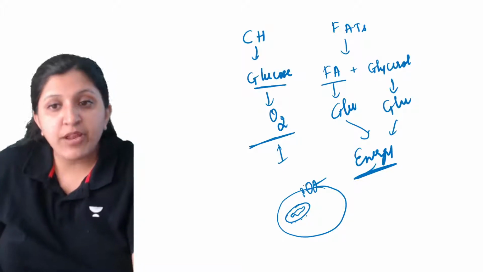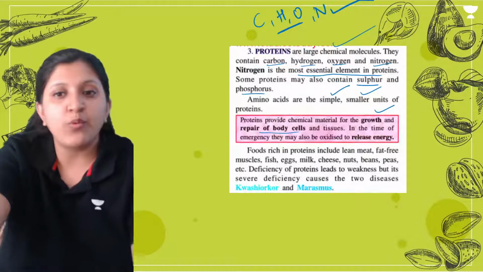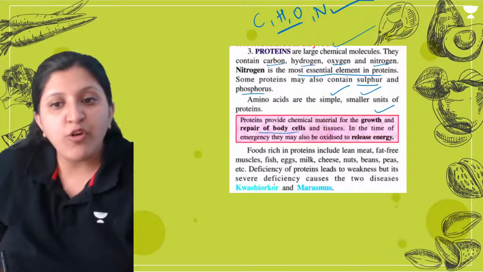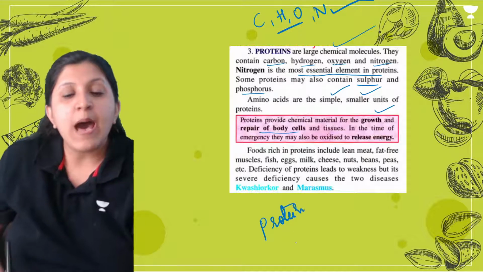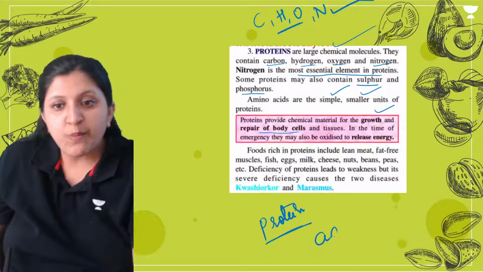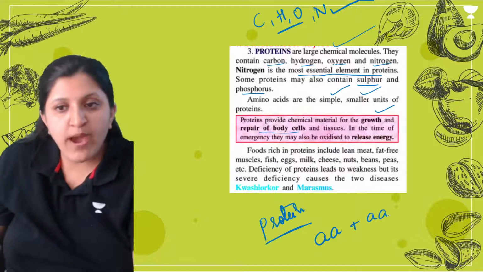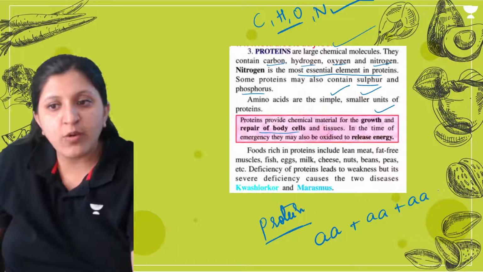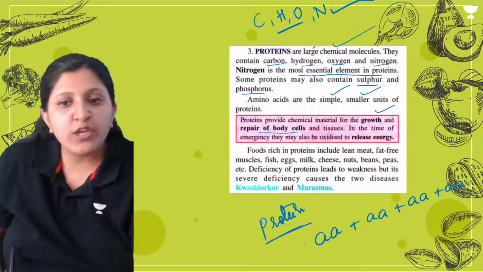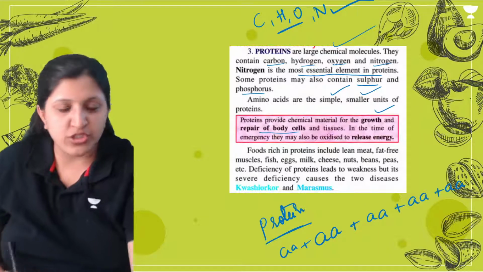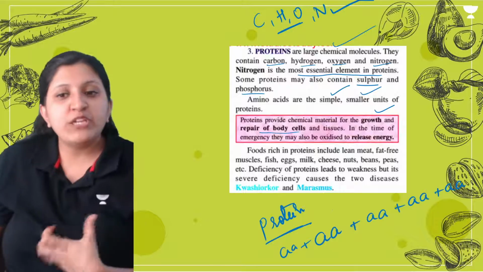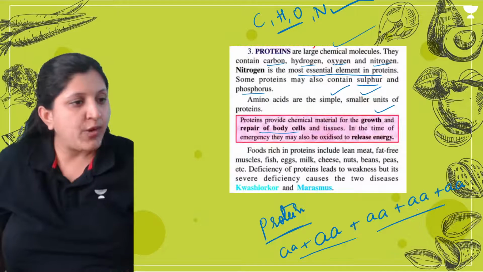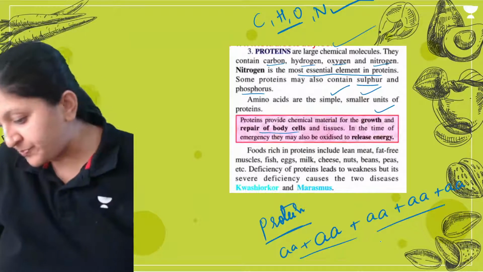So for every working, protein is required. Now when we talk of protein, proteins are basically made of amino acids. So many units of amino acids will join together, and they are going to form a protein structure. So we will find a protein. So protein formation will occur because of the amino acid itself.